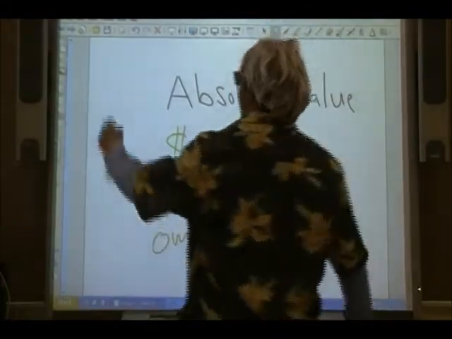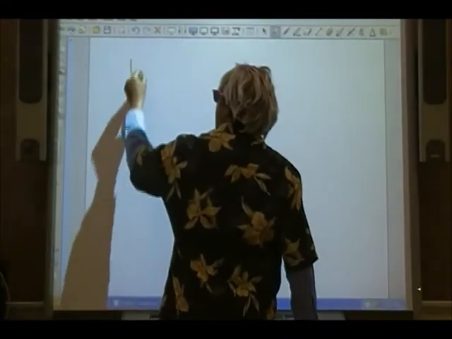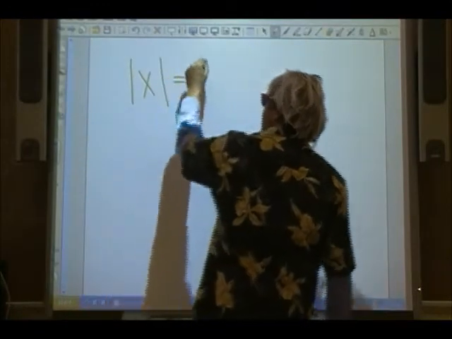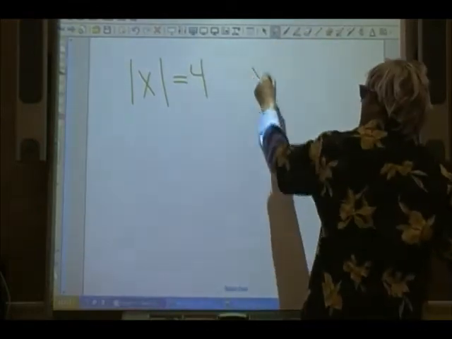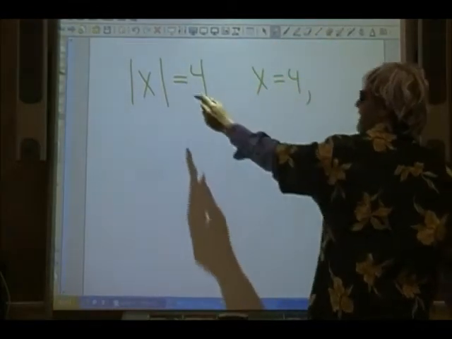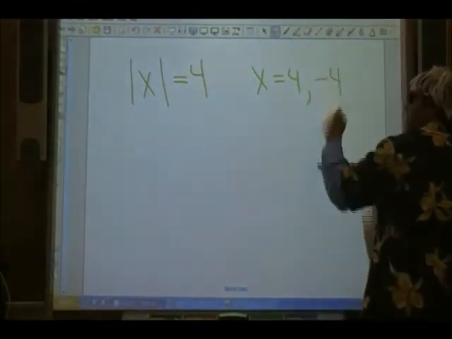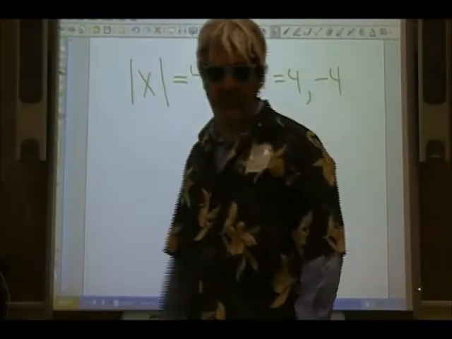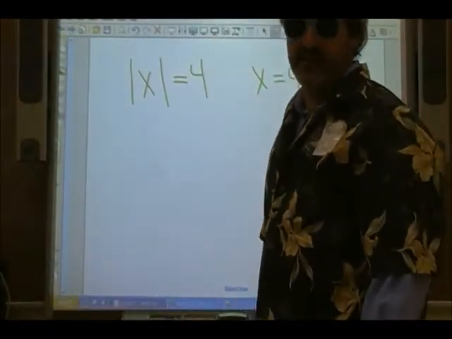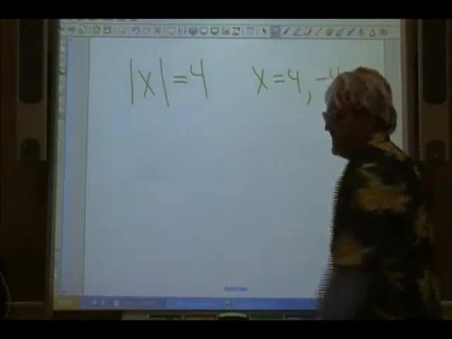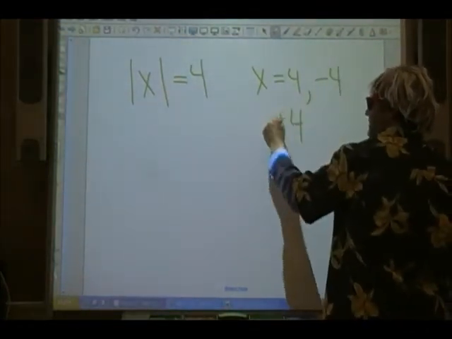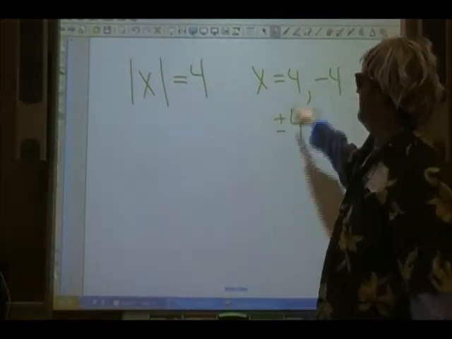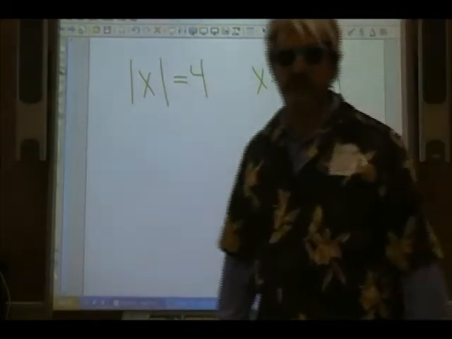Okay, so if I were to solve one of these, if I said what could x be, well, x could be 4, and it could also be -4. So you get 2 answers for this problem. Nice and simple. If you want to be fancy, because people are lazy, we write the 4 once and you put the plus or minus right here. That means the same as that.